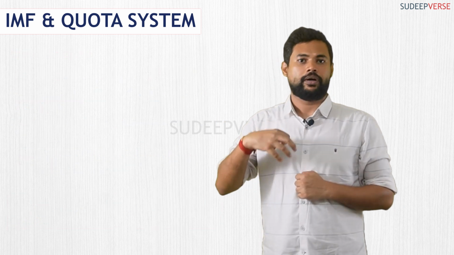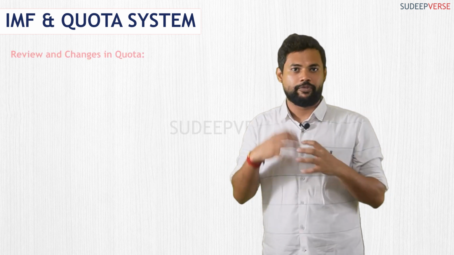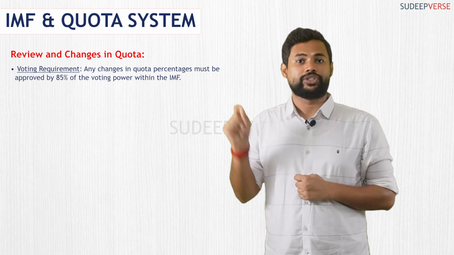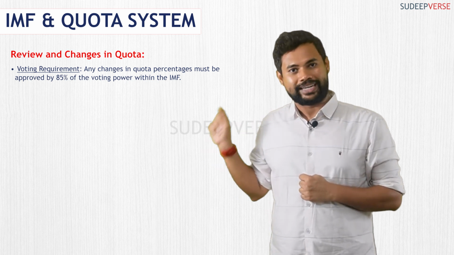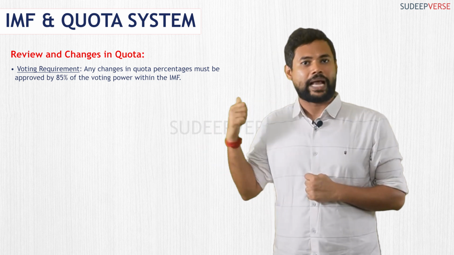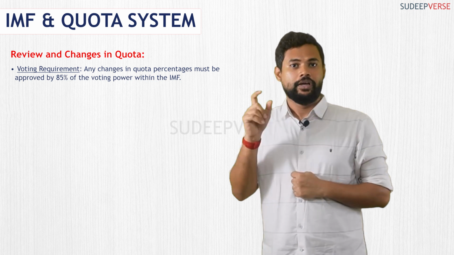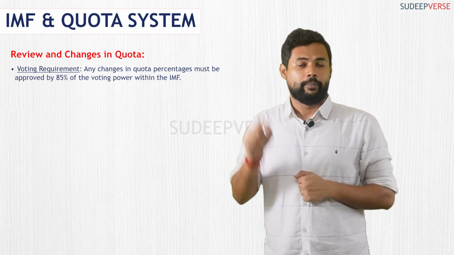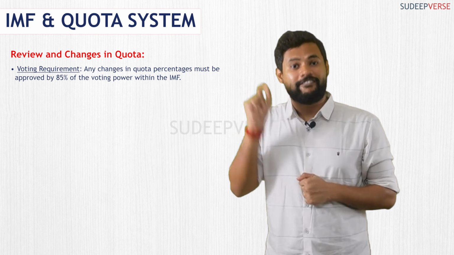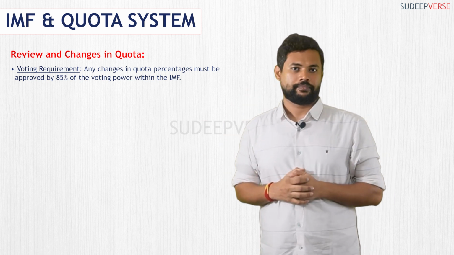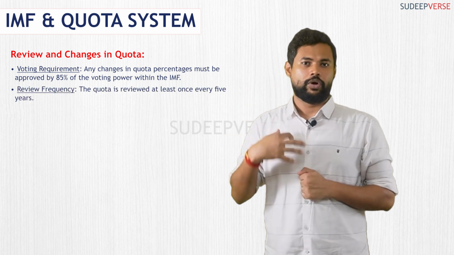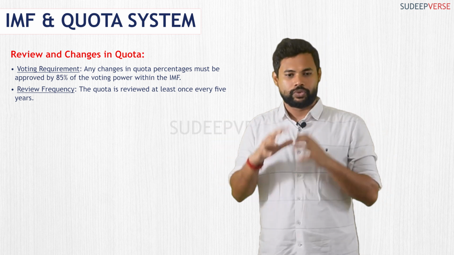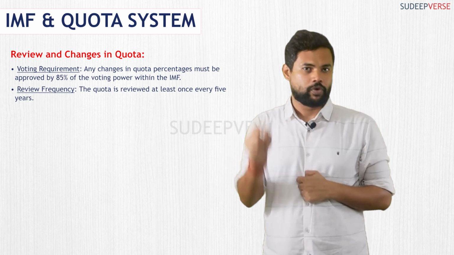Usually, if the IMF quota has to be changed, then that decision has to be approved by almost 85% of the voting value within the IMF. I'm telling you again, if the quota percentage has to be changed, then it has to be approved by 85% of the quota value within the IMF. And usually the review of this quota happens at least once in 5 years. So overall, this is the IMF quota system.